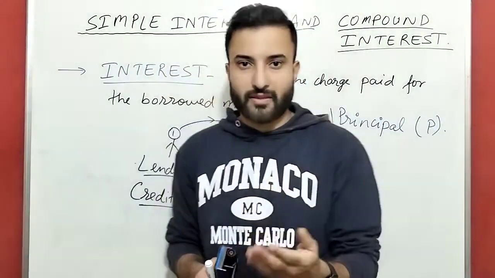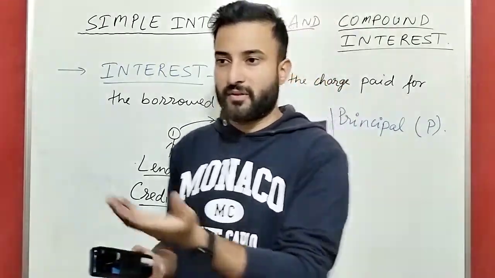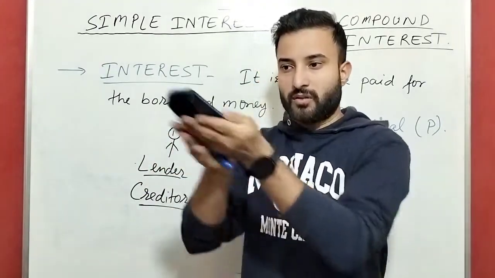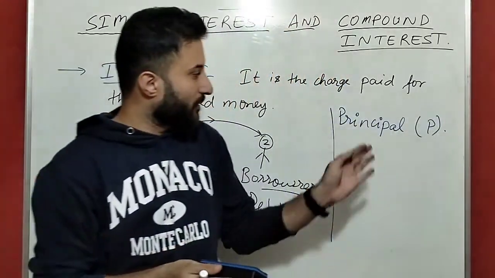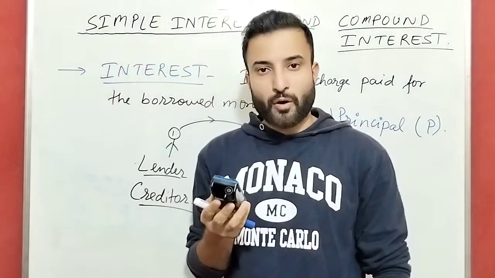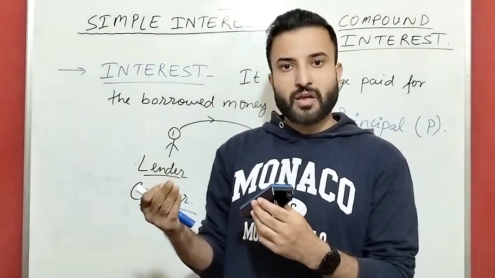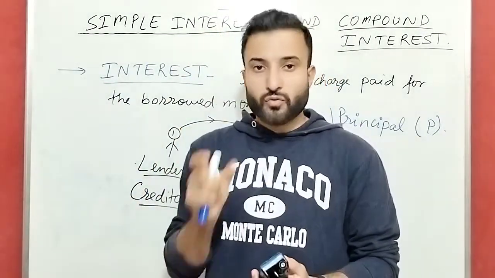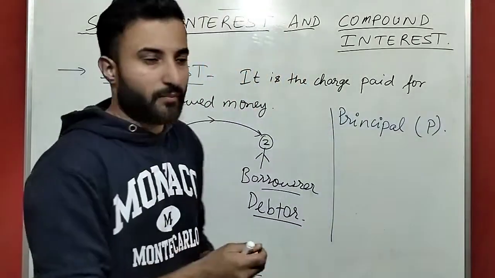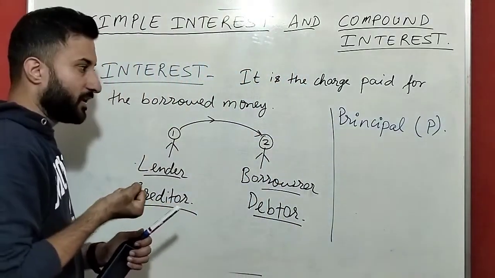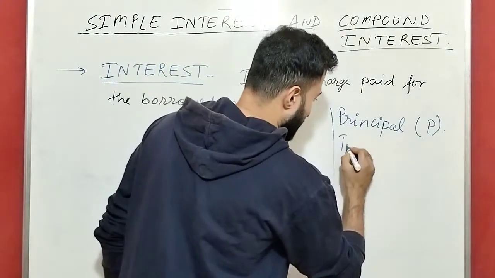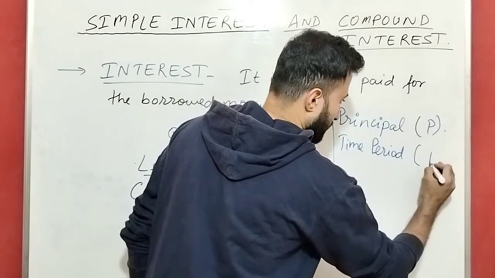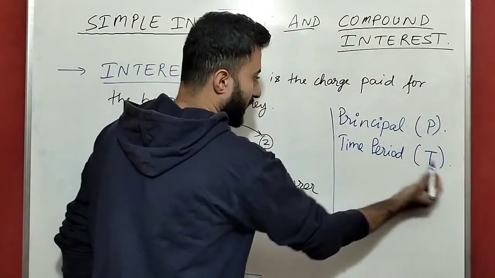Second, we take the money for a limited period of time. As I told you, I went to the bank, I wanted 2 lakh rupees, and the bank gave me the 2 lakh rupees. The amount I took from the bank is the principal P. I will say some period, like after 2 years I will return, or after 3 years I will return. That period of time for which I take the money is called the time period, the time after which I am going to return the money. That is denoted by T.